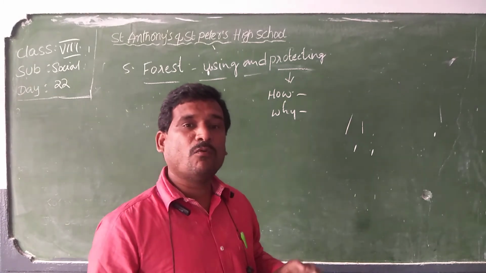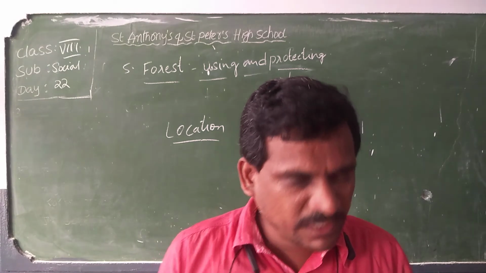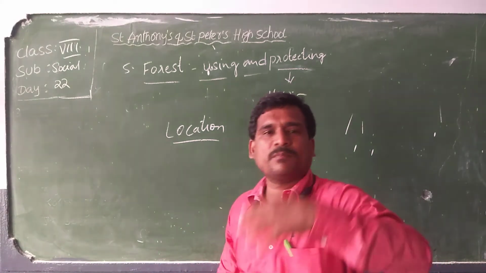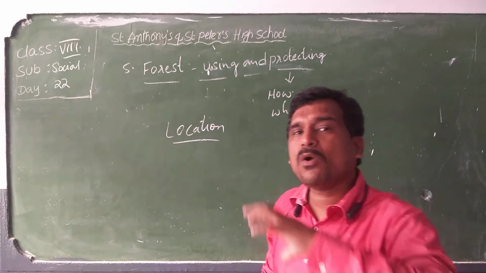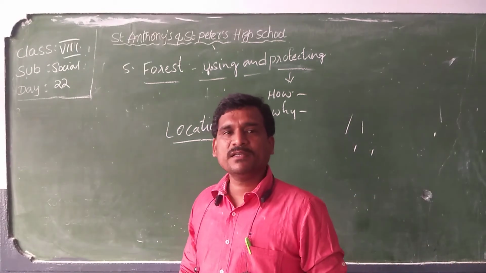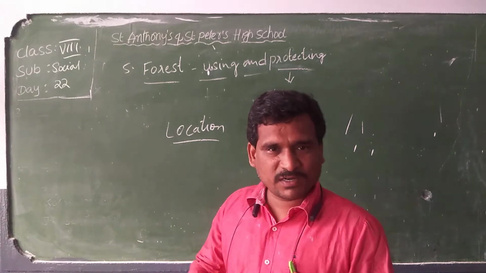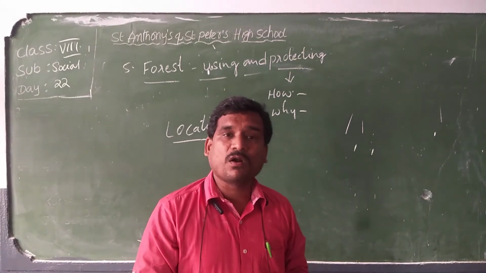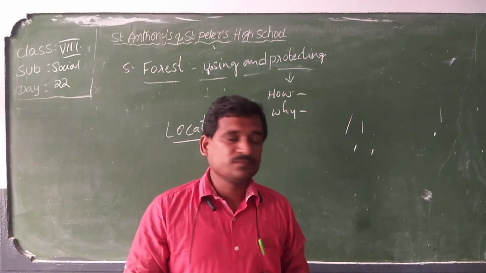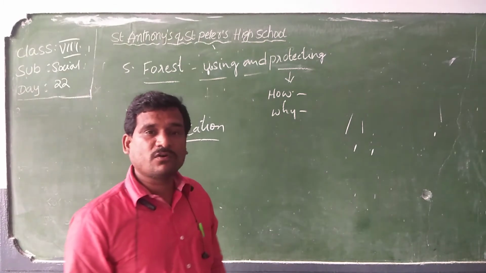That means most of the area is covered by the forest. There are many regions on the earth like plains, plateaus, mountains. Even the mountains are covered by some kind of forests. Different types of forests are there. We'll find what the types of forests are. So we see the location of the forest.